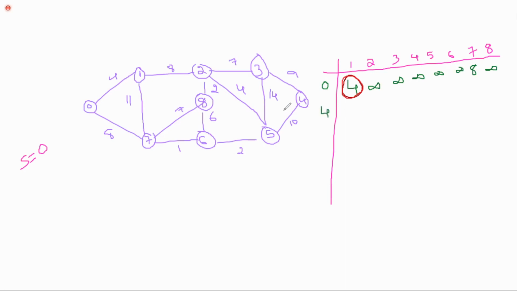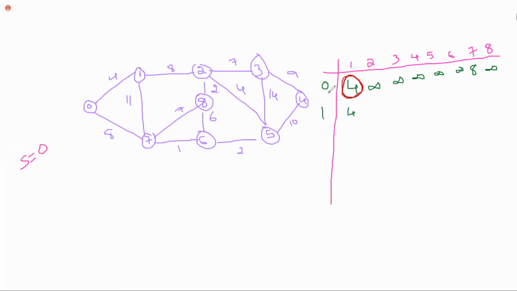Now, 0 to 1, which is the shortest distance? 4 only, because we have a direct edge. Next is 0 to 2. Sorry, here the vertex number we have to write. Ma'am, there we should write 1 now. Yes, that's what I'm telling you. Here we have to write 1.